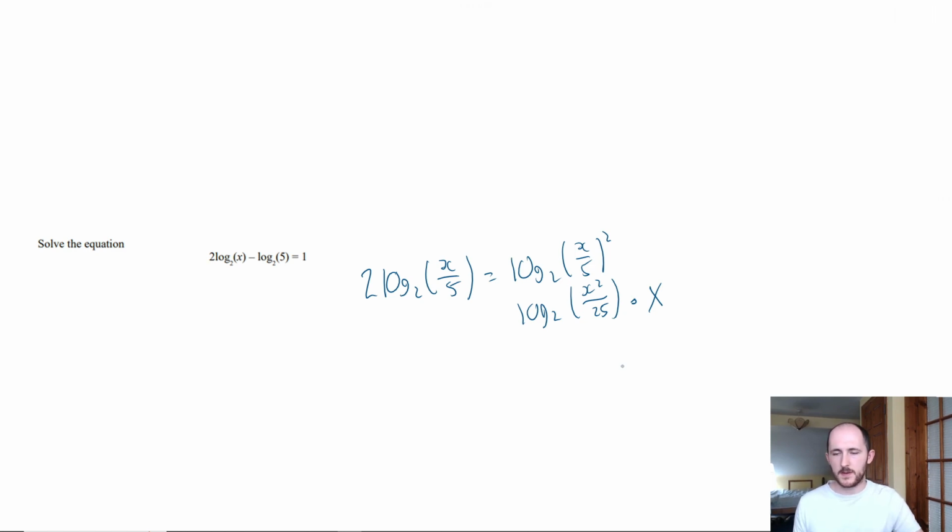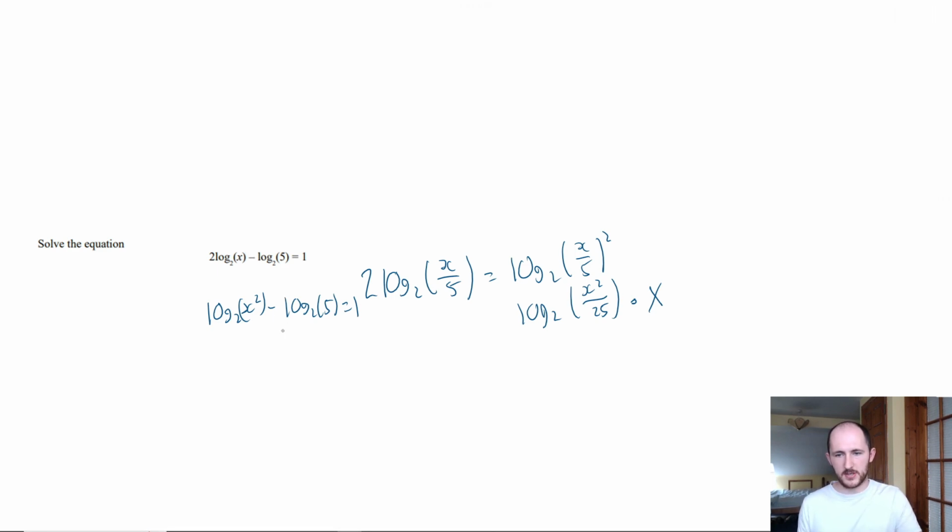Here's what you're supposed to do, and I'm going to show you why it's different. This 2 here is only squaring the x. It's not squaring the 5. So the first thing you do is use the power law. So we have log 2 x squared minus log 2 5 equals 1. It's also why we didn't just divide by 2, because then we'd still have a number in front of this log 2, the second term.